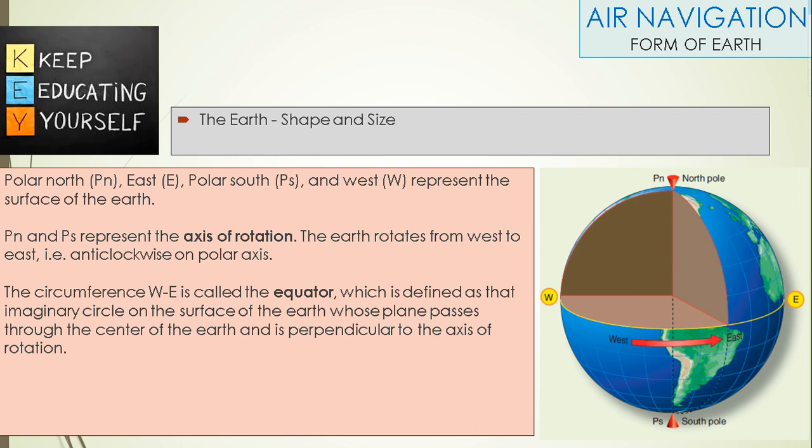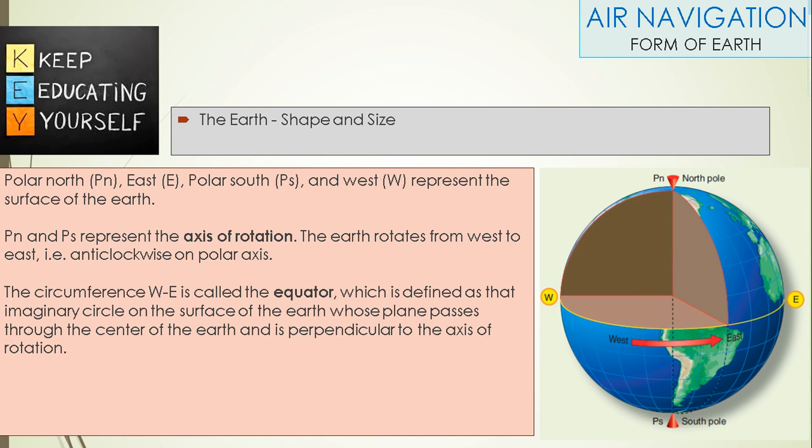Polar North PN, East E, Polar South PS, West W represent the surface of the Earth. Polar North and Polar South represent the axis of rotation. The Earth rotates from west to east, that is anti-clockwise, on the polar axis.